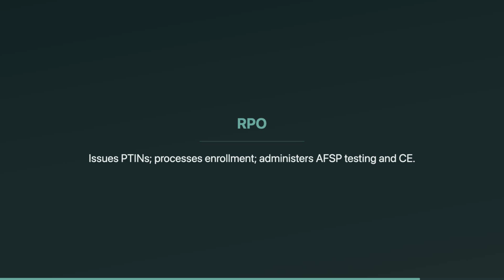The Return Preparer Office, RPO, is the administrative side for preparers. They issue PTINs, act on applications for enrollment, and administer the annual filing season program, including testing and continuing education for designated groups. Quick exam shortcut: OPR equals discipline, RPO equals PTIN and program administration.